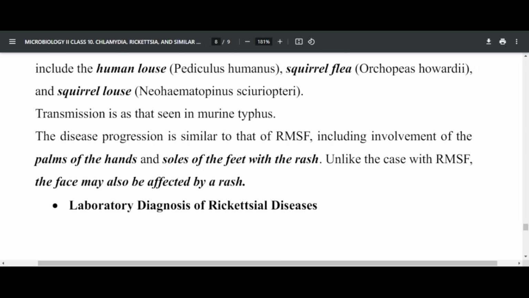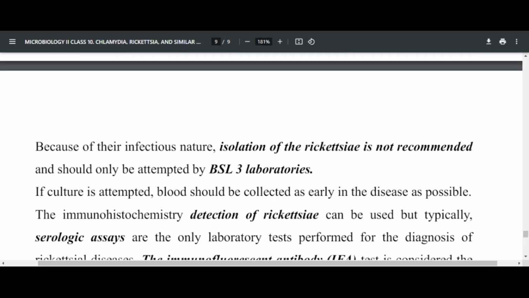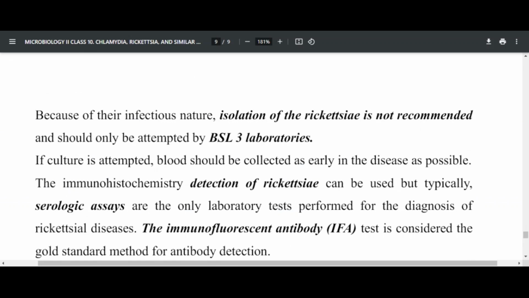Is transmission the same as murine typhus? Murine typhus is associated with Rickettsia typhi, which is transmitted by fleas, not lice, whereas Rickettsia prowazekii is transmitted by lice. The disease is similar to Rocky Mountain spotted fever, but you find involvement of the palms of the hands and soles of the feet with rash. Unlike Rocky Mountain, the face may also be affected by the rash. But remember that the face is not affected in Rocky Mountain spotted fever.